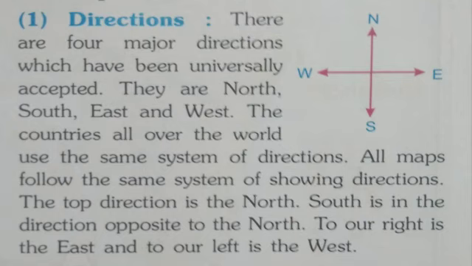All maps follow the same system of showing directions. The direction at the top is north. South is opposite to the north, meaning the bottom is south. To our right hand side is east, and to our left hand side is west.